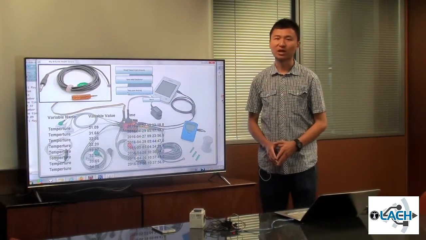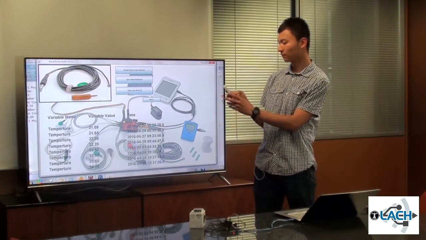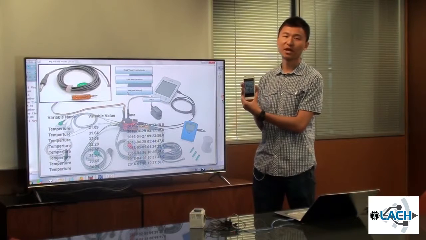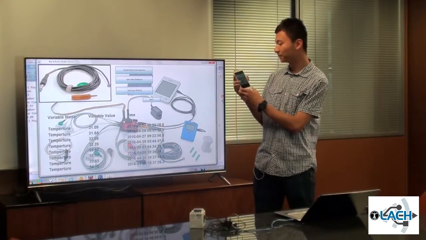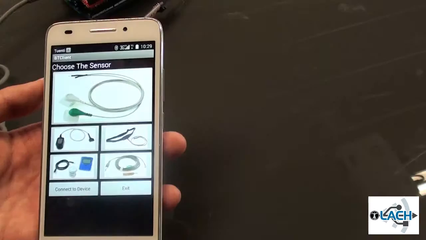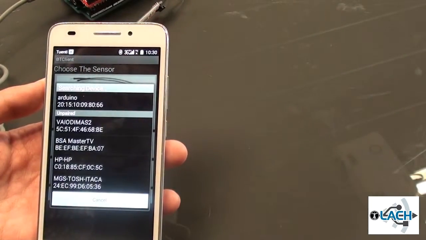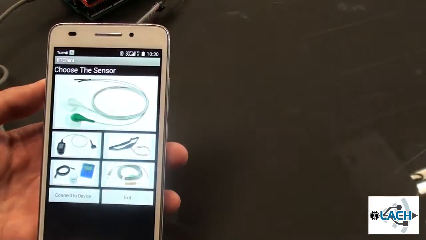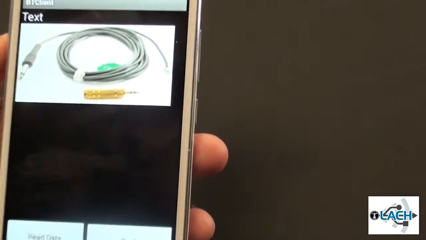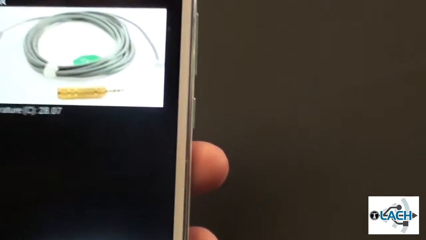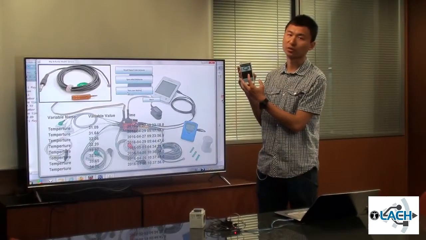The second application I have developed is on Android. This is the main page of my application. It also has 5 sensors that can be used. To use the application, we first need to establish a Bluetooth communication with the Arduino. This is the Bluetooth, and we choose to connect it. After we successfully connect, for example, we use the temperature sensor. We can read the data, and the data will show on the screen.